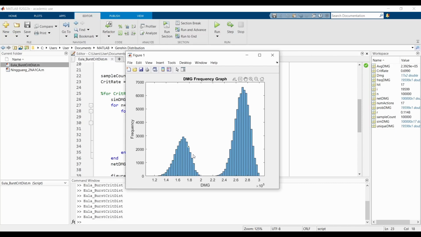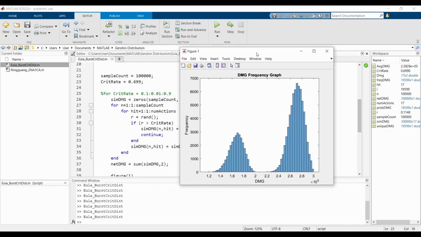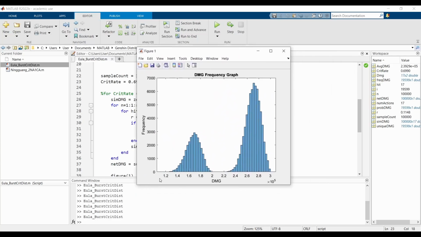So essentially we have this peak and we have another peak here. I think we're starting to realize a trend here. We have this lower set of values and we have this higher set of values. So what's going on here? Well, before I try to explain what's happening here, let's focus back on the question. Is average damage going to be accurate? Or is using average crit to calculate average damage accurate?